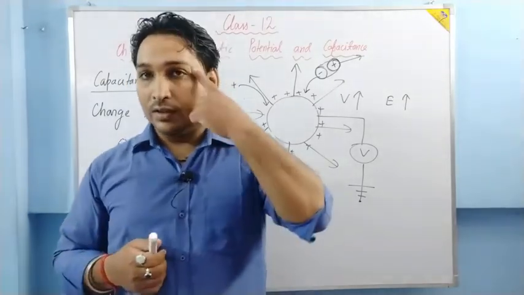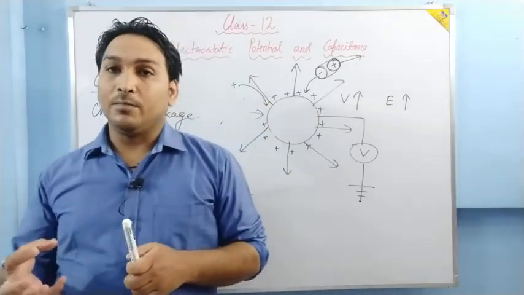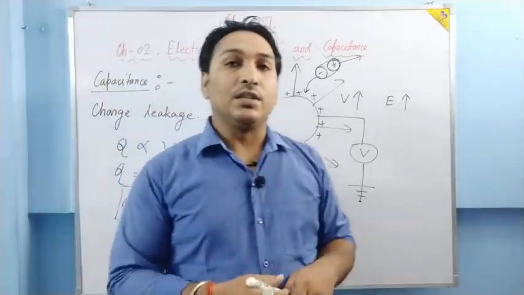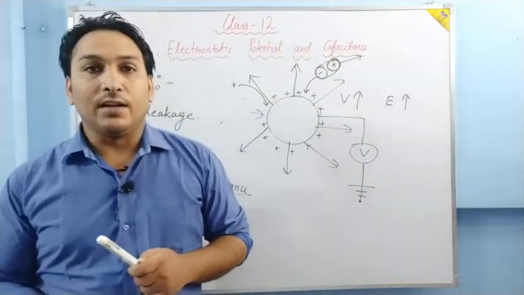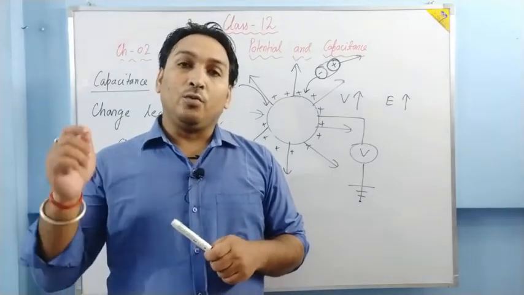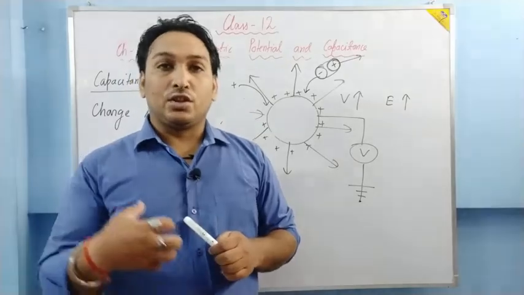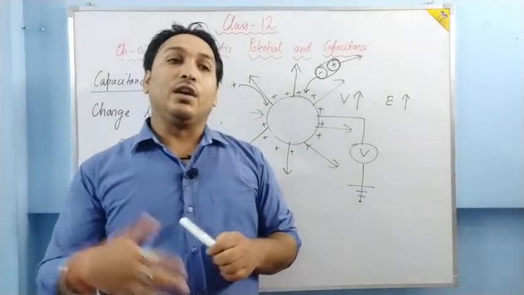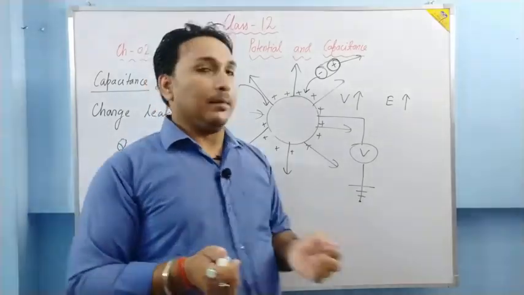The modified version is called a condenser. It supplies the energy at once, which starts the motion. Same in DSLR cameras or LED flash lights: when you click the button, the capacitor, which is already there, supplies the energy at once and we get a very bright light. Is it clear? So this is what a capacitor is.